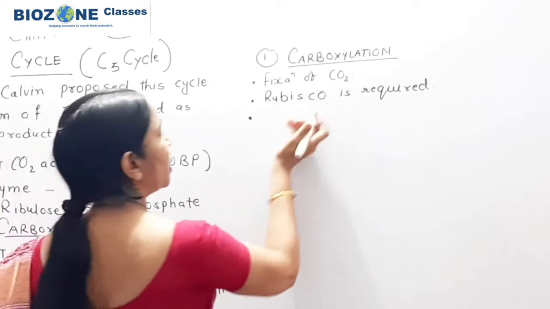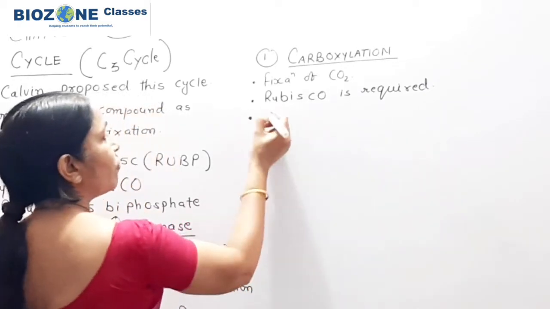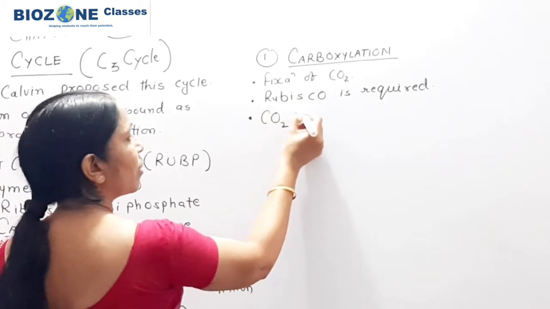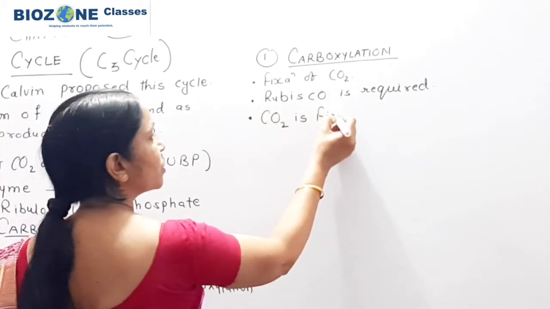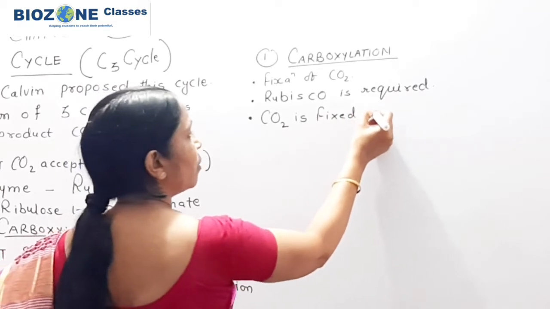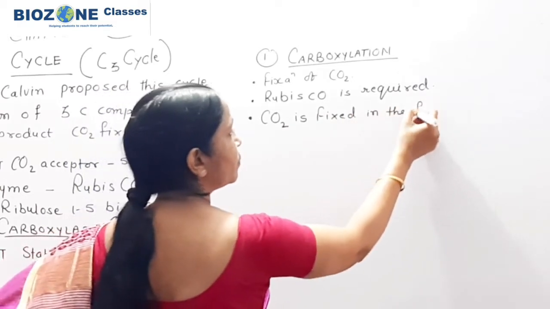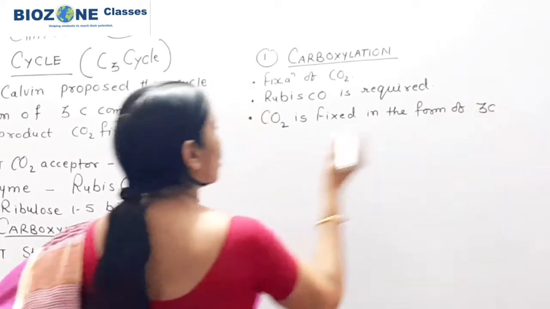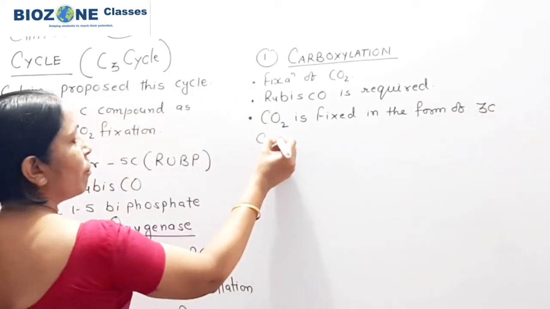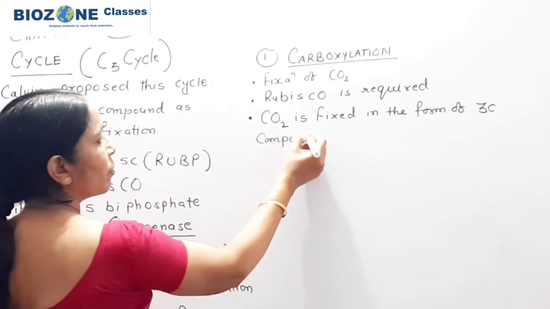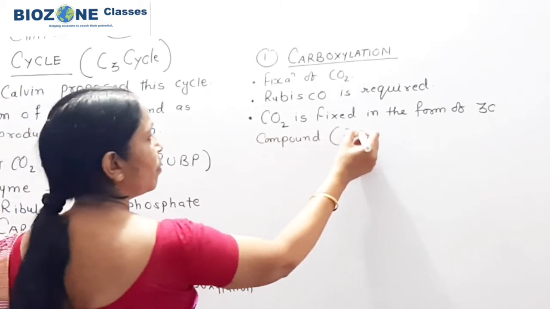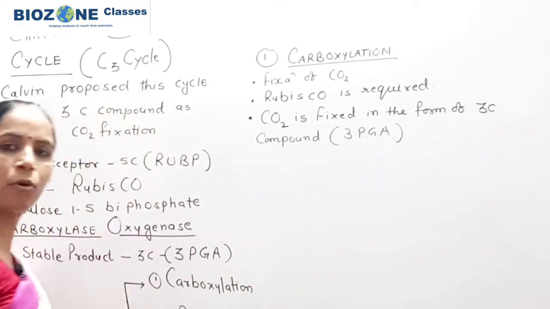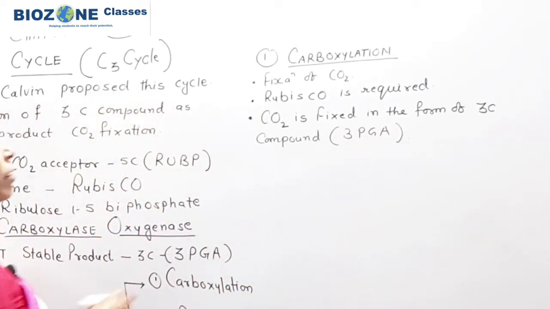Secondly, in carboxylation, carbon dioxide is fixed in the form of a 3 carbon compound. This 3 carbon compound is 3 PGA, and that's why this is called the phase of carboxylation. This part you remember very well.